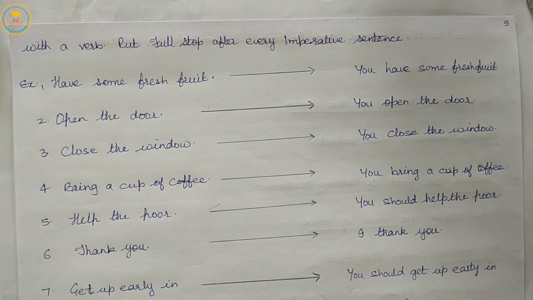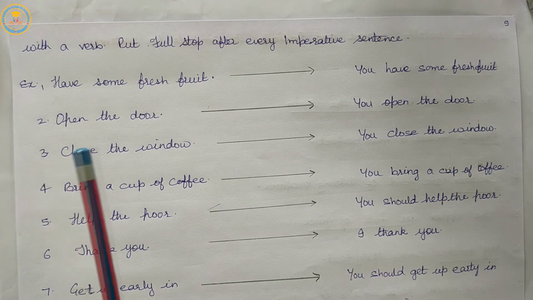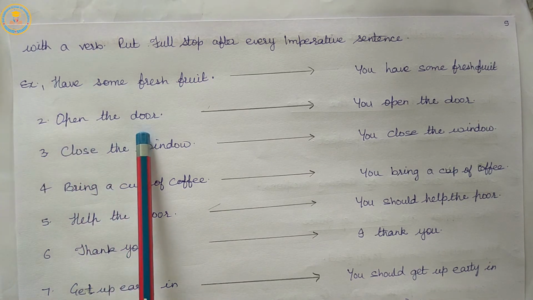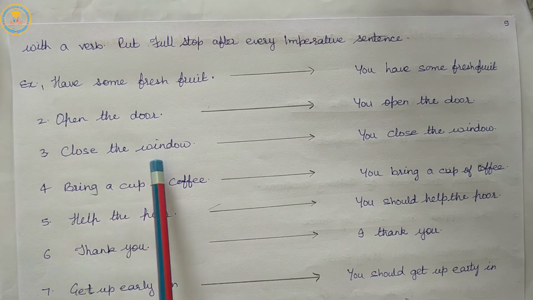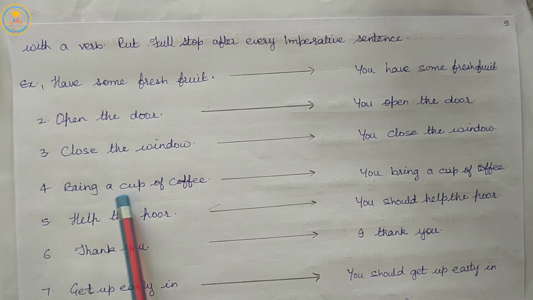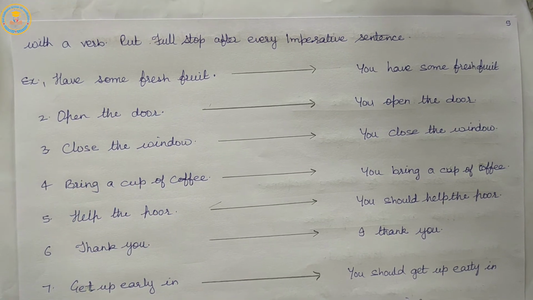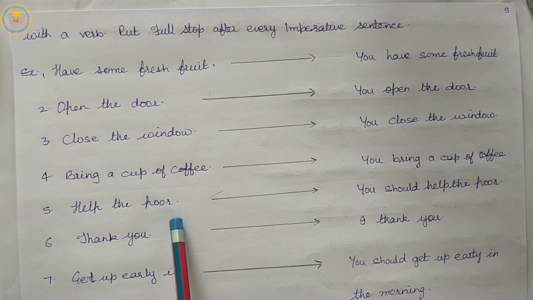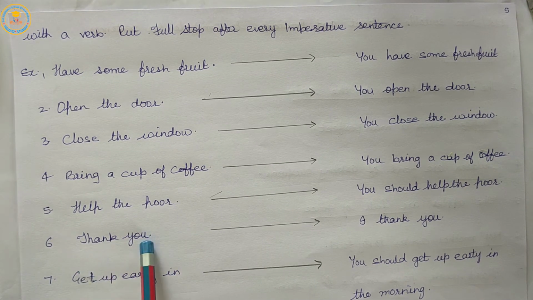Let us see the examples. Have some fresh fruit. Open the door. Close the window. Bring a cup of coffee. Help the poor. Thank you. Get up early in the morning.